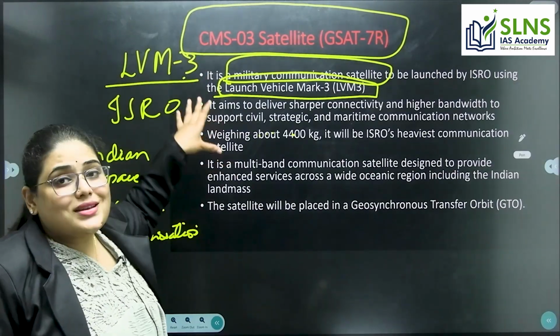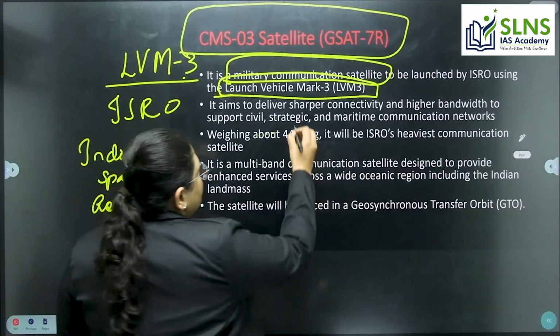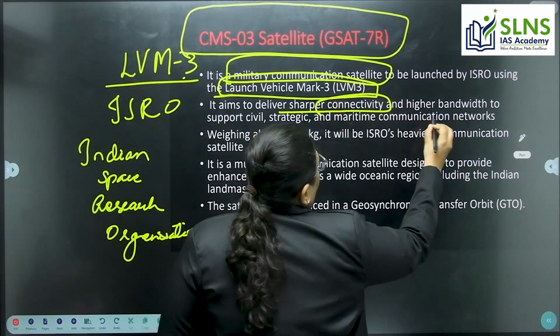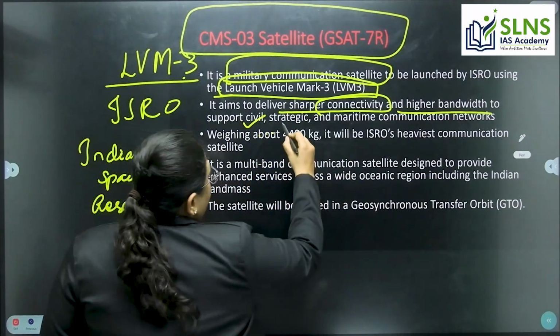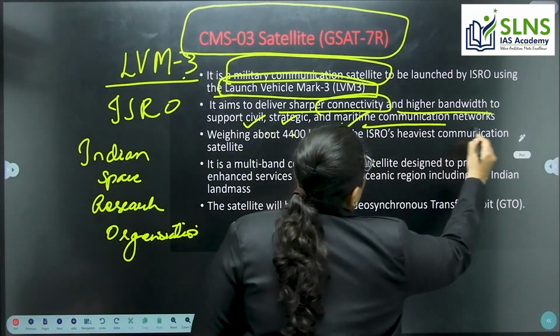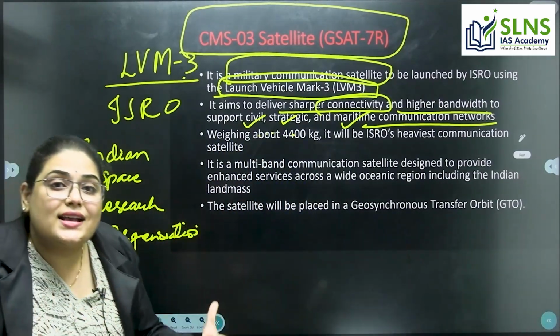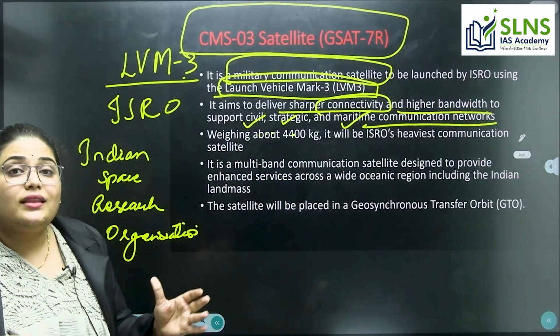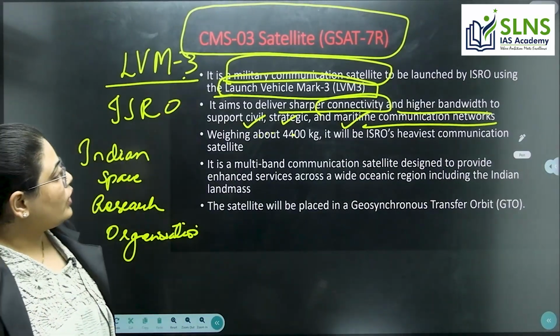What is the aim or the purpose? It aims to give us sharper connectivity and higher bandwidth support for civil, strategic, and maritime communication networks. This will enhance the accuracy and speed of the connectivity, right? What is the weight?